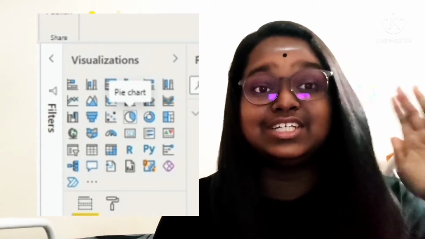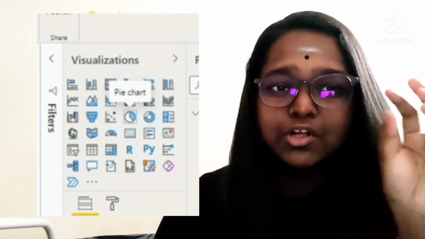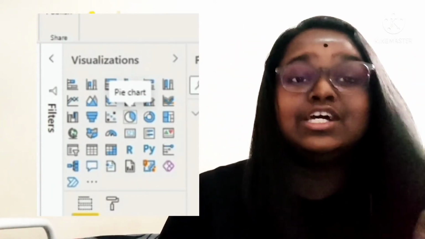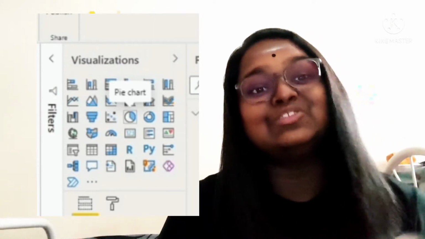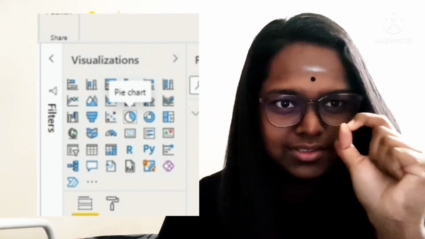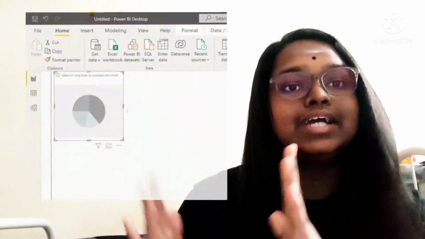Okay, first of all, I'm going to start with the pie chart. On your right hand side you can see a visualization option, which contains small symbols of types of charts. So I'm going to start with the pie chart. The pie chart symbol is a very small circle. So click on it and it will display a blurred kind of pie chart.